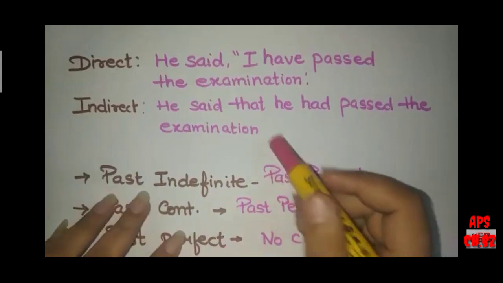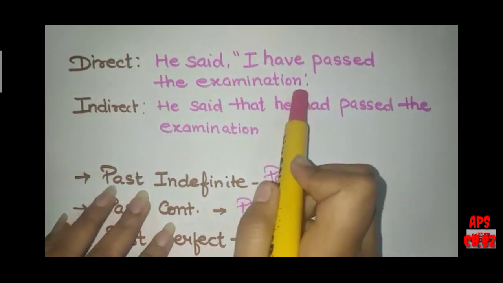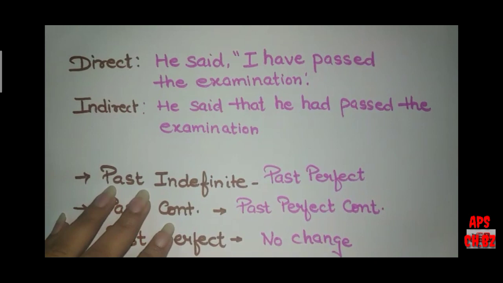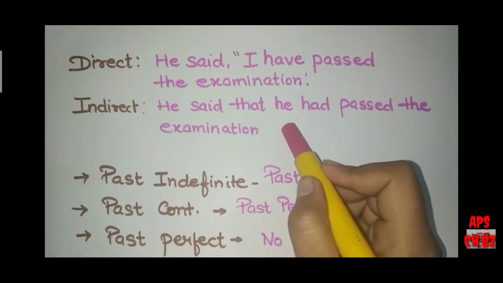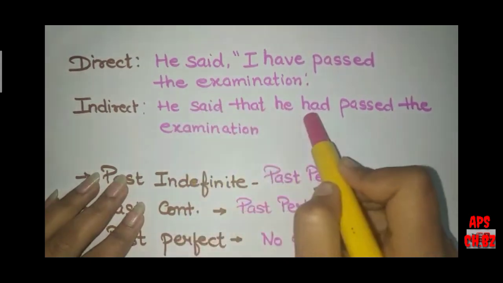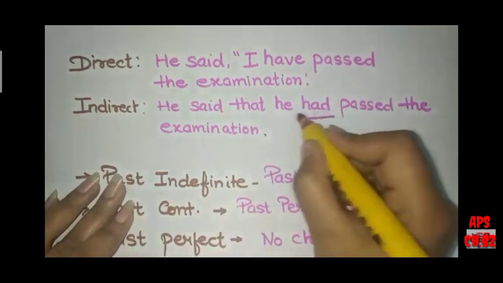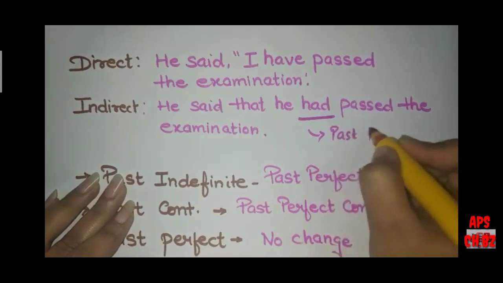See this example. "He said, I have passed the examination." Here, the sentence is in present perfect tense. Now, while converting into indirect, I will convert the tense into past perfect. Like, "He said that he had passed the examination." Here, had is showing that the tense here is past perfect.